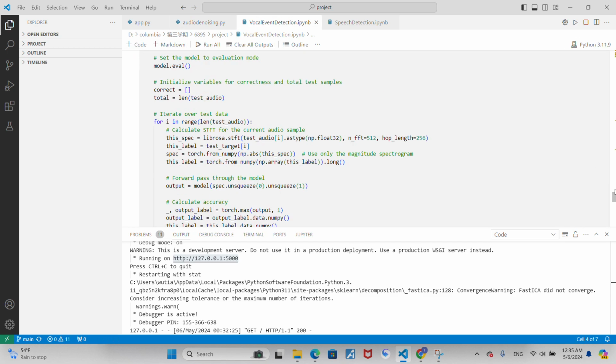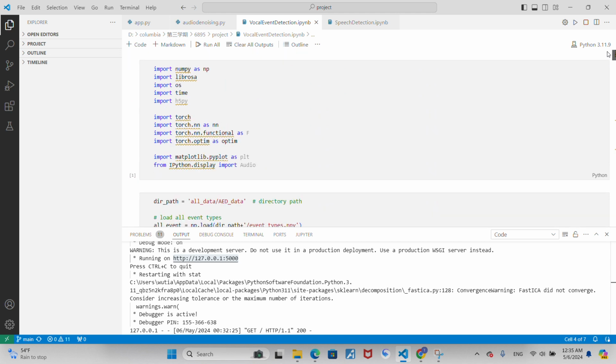By vocal event detection, in this part I'm going to check the background voices, determine and label them, and see in which backgrounds the man is talking, where the speech is happening. This is not really useful for my final function. This is actually prepared for my third block, the speech detection, so that this one helps me distinguish the speech from the background voices.